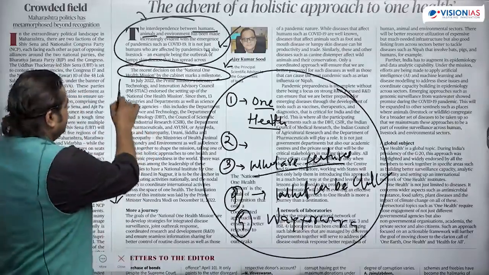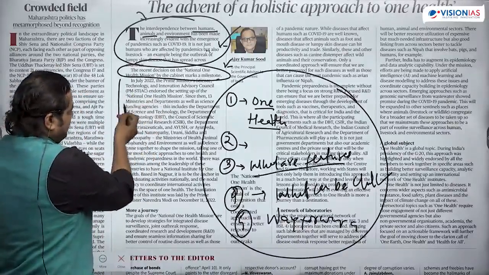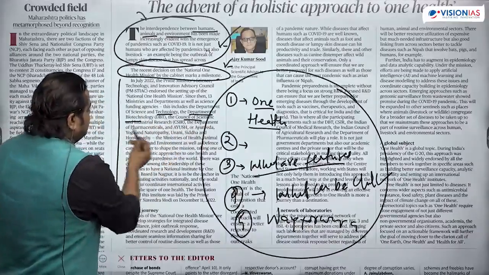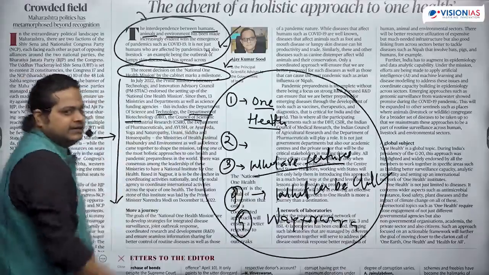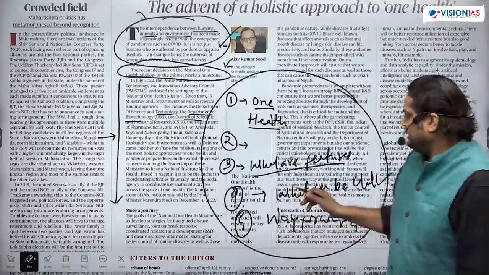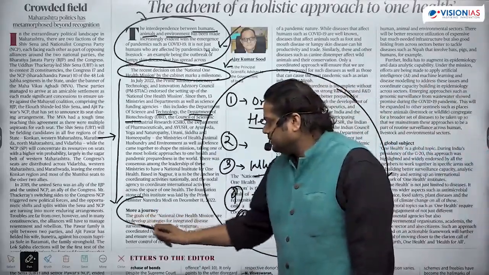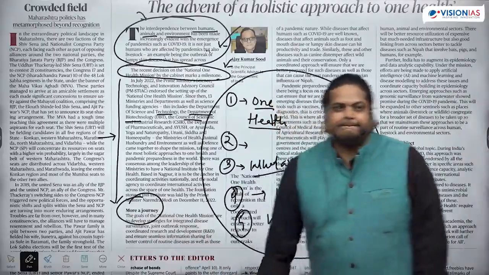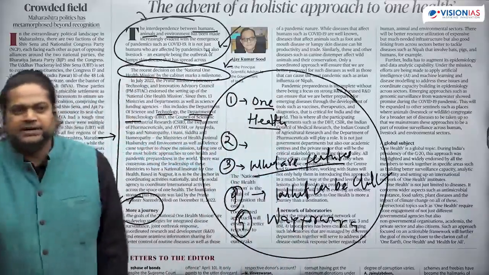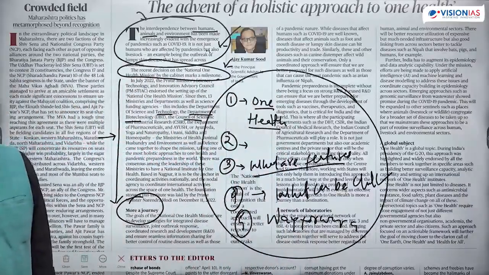Then the prime minister, then different departments and ministries are involved in it. This is given. After that, more of a journey, then it is written about what can be done with this One Health policy.